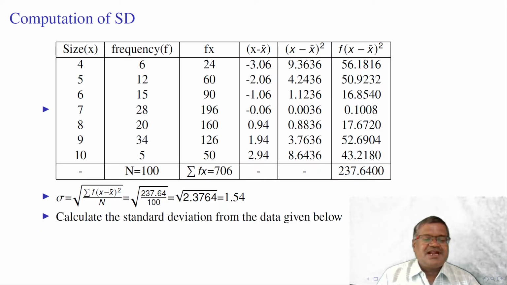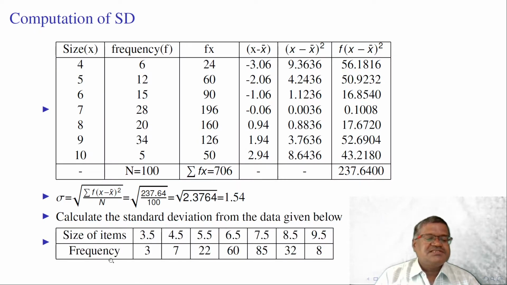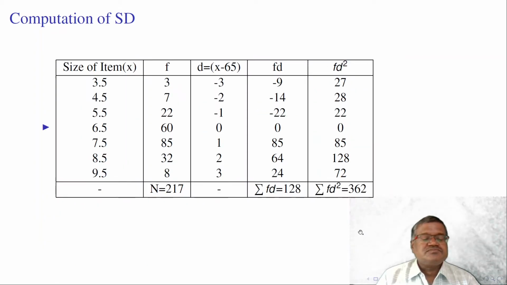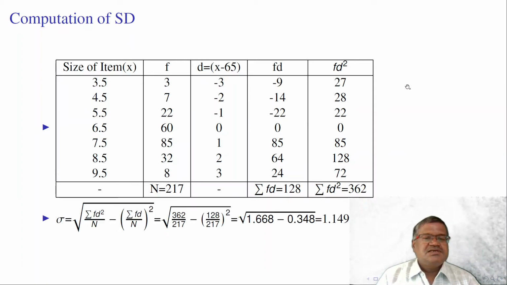Next example, calculate standard deviation from the data given below. This is discrete frequency distribution. Size of items is 3.5, 4.5, frequency is 37, like that. We need to calculate d, and 6.5 is our assumed value. Summation fd is 128, summation fd square is 362. d is x minus 6.5 here. 6.5 is the assumed value. This formula can be used here.